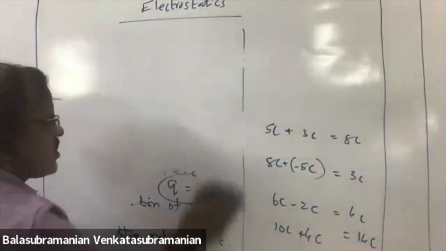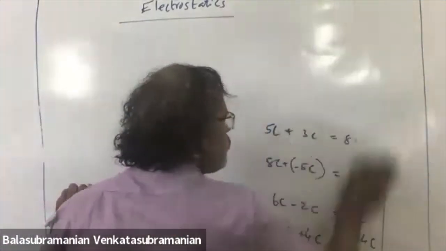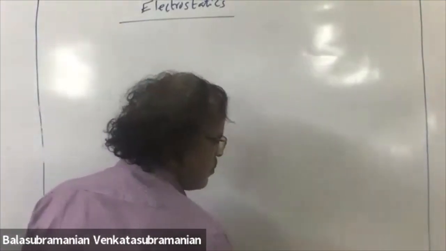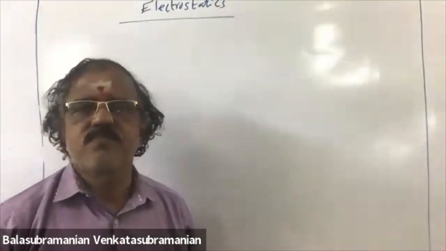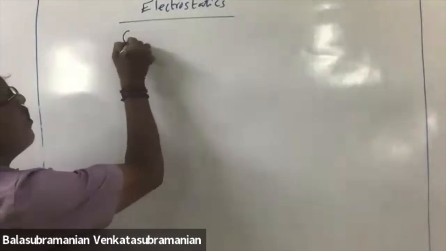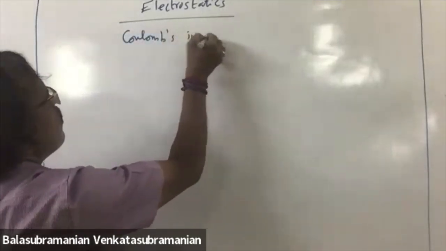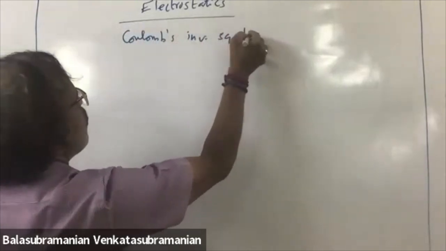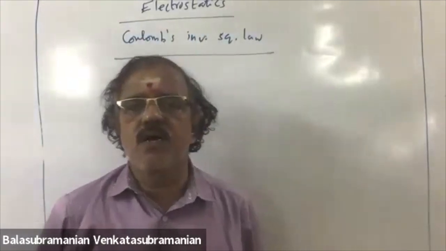So keeping this introduction in mind, we'll go for Coulomb's inverse square law.